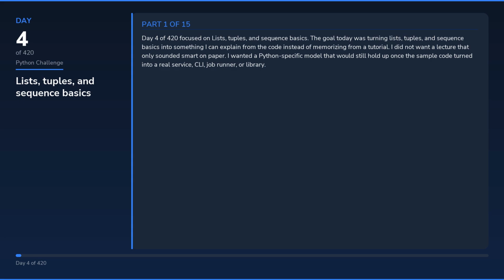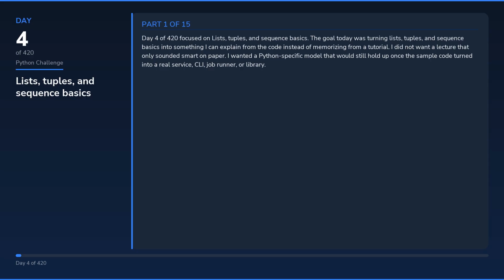Day 4 of 420 focused on lists, tuples, and sequence basics. The goal today was turning lists, tuples, and sequence basics into something I can explain from the code instead of memorizing from a tutorial. I did not want a lecture that only sounded smart on paper. I wanted a Python-specific model that would still hold up once the sample code turned into a real service, CLI,